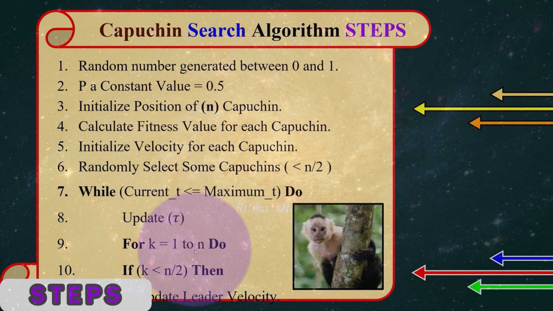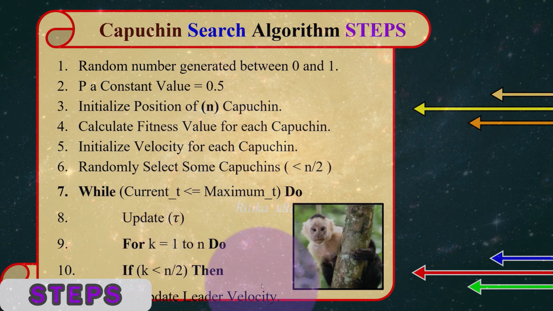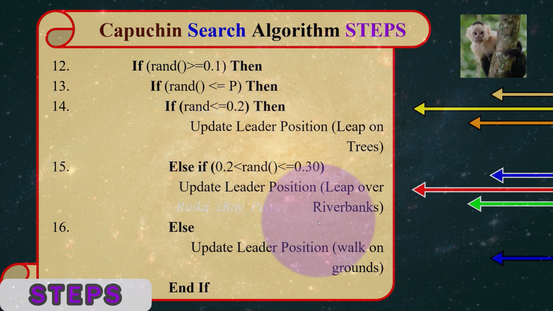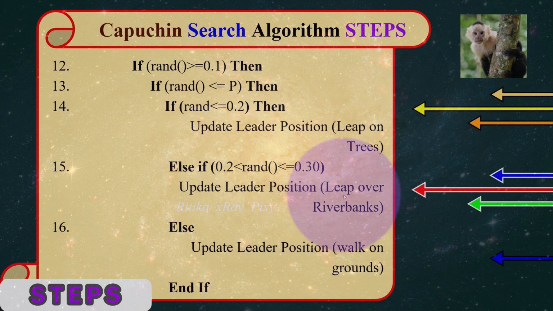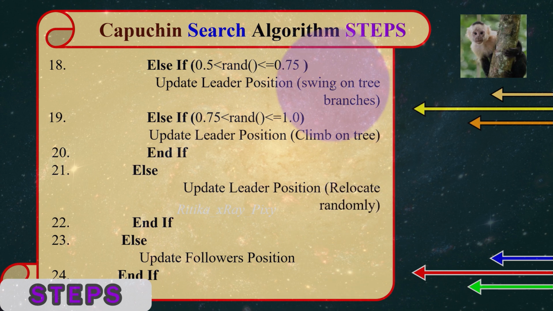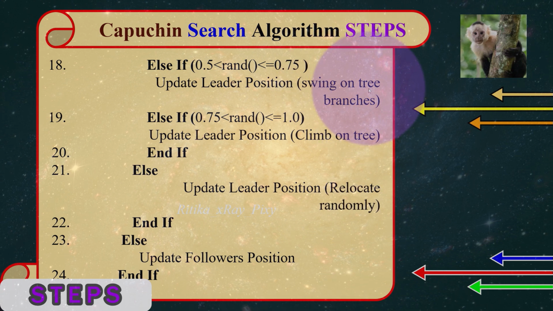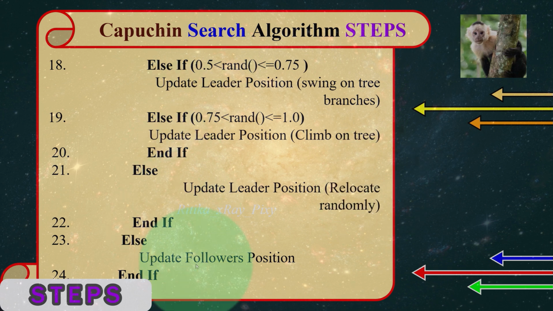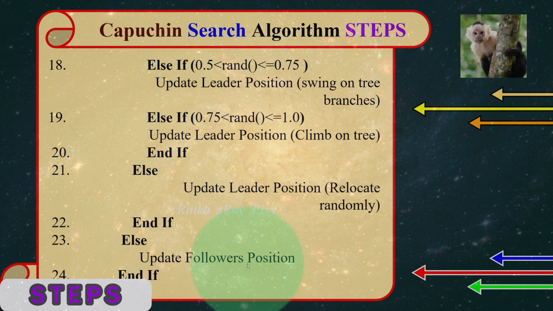Then for all Capuchin we will update the leader velocity. Then we will use different movements to update the leader position: leap on trees, leap over river banks, walk on ground, swing on tree branches, climb on tree, relocate randomly, else we will update the follower positions.